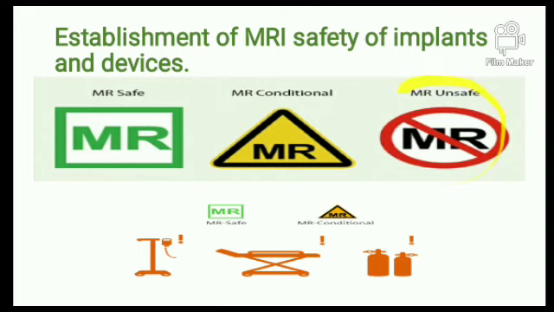And the third sign is MR unsafe. That means totally no. These things should not come in, like oxygen cylinders, wheelchairs, patient couches, any kind of pressure machines, any kind of ECG monitors, pulse oximeters. All these things are totally contraindicated in MR zone 4.